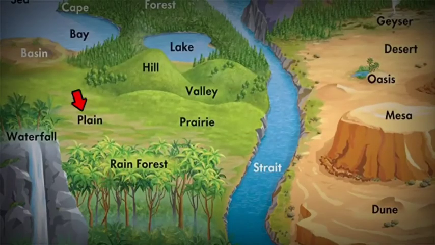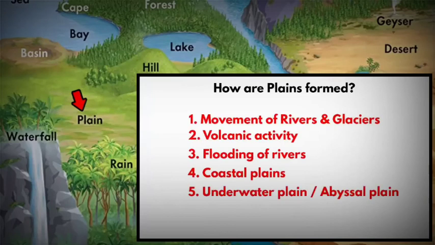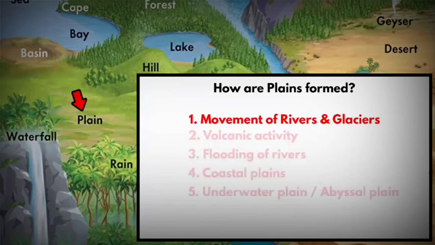The next one is plain. A plain is a broad area of flat land. Plains are one of the major landforms on Earth. Plains form in many different ways. When ice and water flow over a high elevation landform, they erode the dirt and rock on higher land. Water and ice carry the bits of dirt, rock and other material, called sediment, to the downhill side. As layer upon layer of this sediment is laid down, plains are formed.